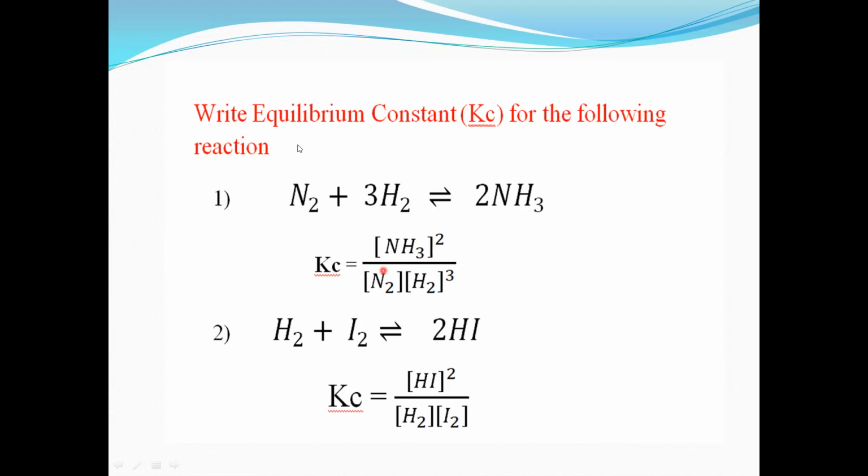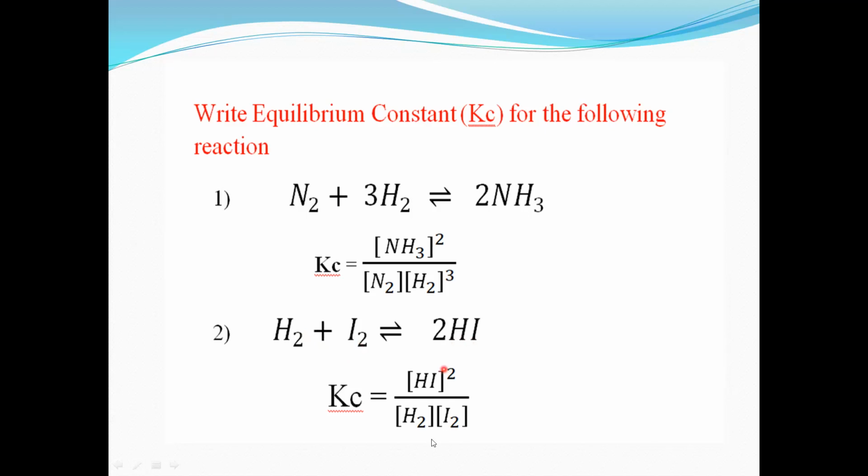Okay, next, that is the second question, that is the equation. H2 plus I2 gives 2HI, that is hydrogen plus iodine combined and they form 2 hydrogen iodide, 2HI. Now for this reaction we have to write the value for Kc. Now again, what are the reactants? These are the reactants, H2 and I2. What are the products? HI is the product.